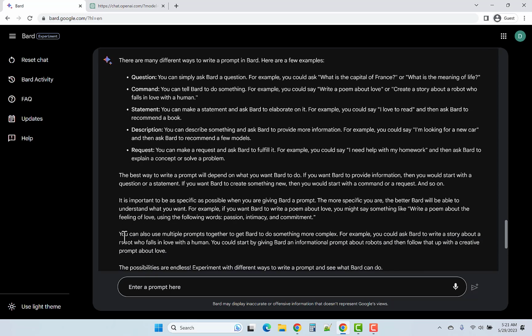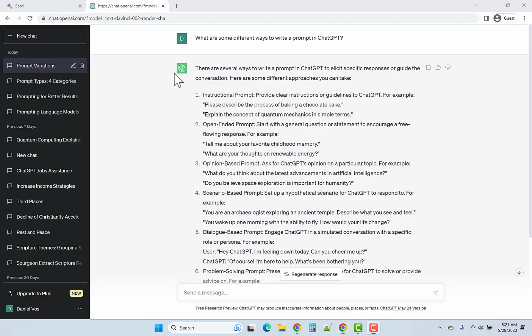Another way of providing context is by using multiple prompts together. All right. Let's see what ChatGPT says. So, first category it gives is an instructional prompt. So these are prompts that begin with verbs. Describe. Right? Describe the process of baking a chocolate cake. Explain. Explain the concept of quantum mechanics in simple terms. So that's a verb prompt, a prompt that begins with a verb, which is my second category.